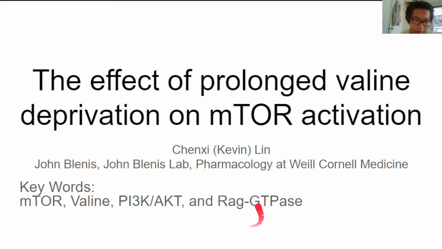Hi, my name is Kevin, and we're going to look into the effect of prolonged valine deprivation on mTOR activation. My mentor is John Blenis at the John Blenis Lab, Pharmacology at Weill Cornell Medicine.